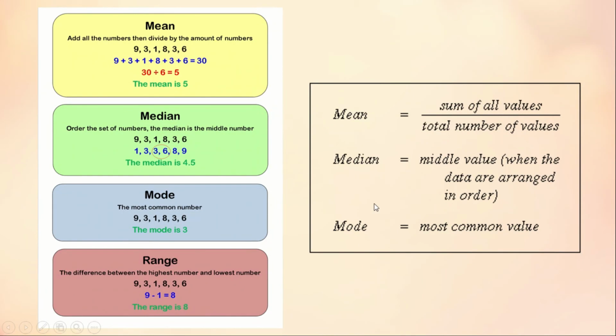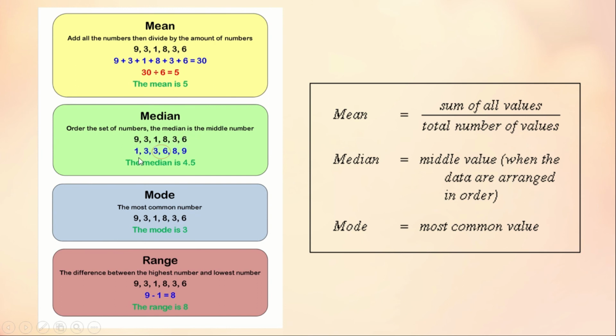Let us go through some examples. Here for the mean, there is a set of numbers. We have to add all the numbers and divide by the number of elements. There are 6 elements, so the grand total divided by 6 gives 5. So the mean is 5 here. Next is median. Here an even number of digits are there.